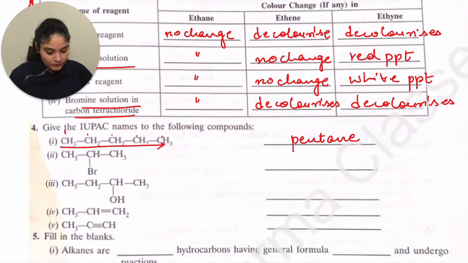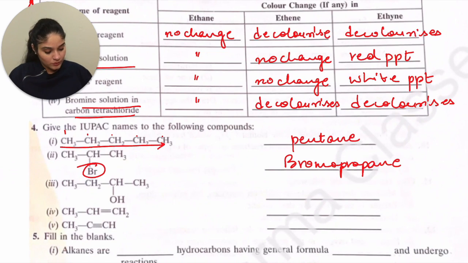Now the next one is 1, 2, 3. 3 carbons, so 3 carbons will be prop. All of them are single bonds, so propane. And on the second carbon you have bromine attached. So 2-bromopropane. Okay, let's move on to the next one.